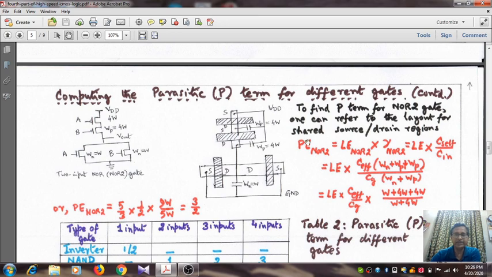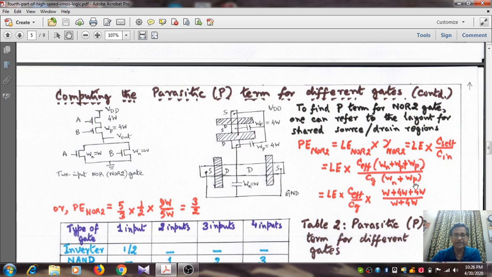One can refer to the layout for the shared source drain region. It is nothing but the product of the logical effort of the 2 input NOR gate and the gamma value, that is logical effort into the product of self capacitance and input capacitance. So it is LE multiplied by C effective into, this is W, but this is 4. So 1 plus 1 plus 4. So 1 plus 4 plus 4, I am sorry.